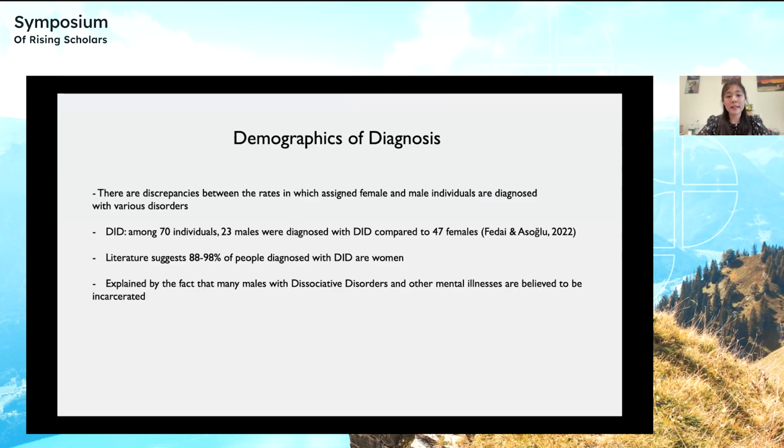And while this may be the case, we will never know for sure because of this heavily skewed data. Additionally, because it is assumed that many males with dissociative disorders and other mental illnesses are incarcerated, they may never find the correct treatment so that they understand their symptoms and what is occurring within their mind.